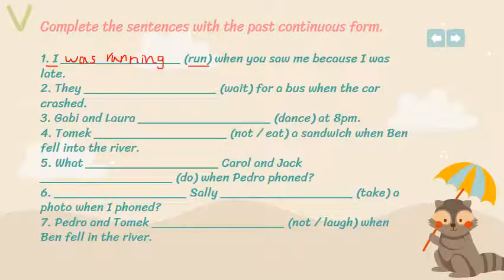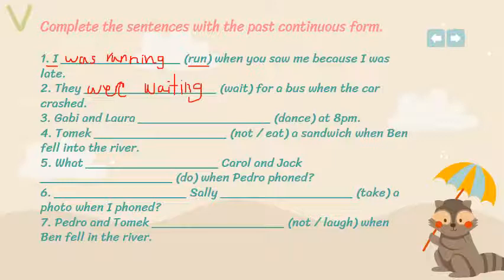Two: They wait for a bus when the car crashed. They is plural, so we have to put were. They were. Now I have to put the verb with ing. They were waiting. Are there any necessary changes here? No, the verb ends with a consonant letter, so I just directly add ing.